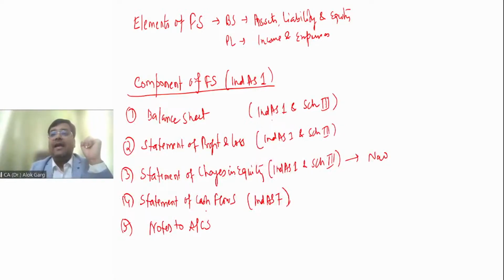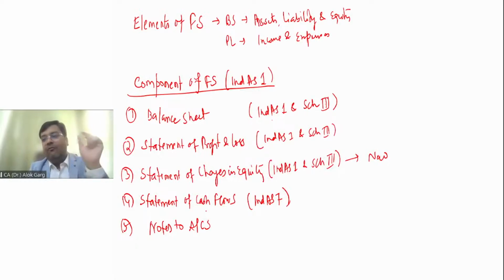Contingent liability, capital commitment, you will not find in your Ind AS 1. You will find in your Ind AS 37, right? Have you understood? So notes to accounts are partially given in Schedule 3, and Schedule 3 says that any disclosure or notes which is required as per the relevant Ind AS is required to be disclosed.